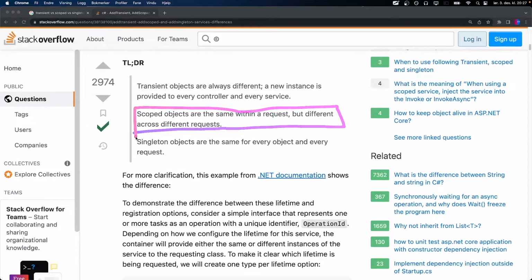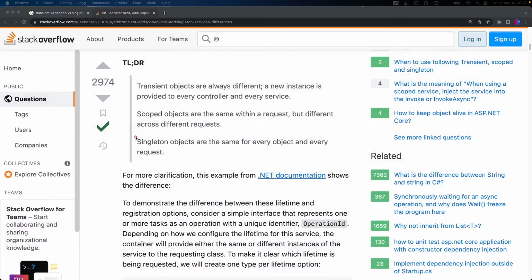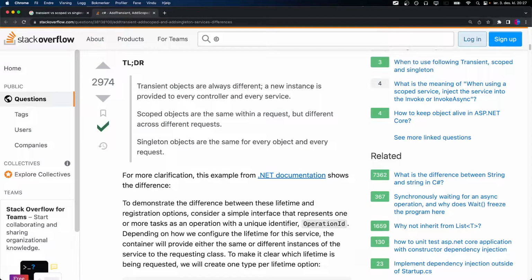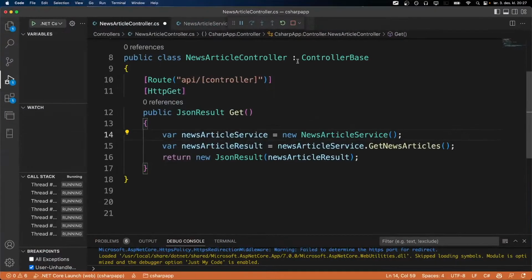Whenever we are inside of here, we know that we are creating a new news article service each time this is called. So you could argue that this is kind of the same as transient. So we will not do it like this.